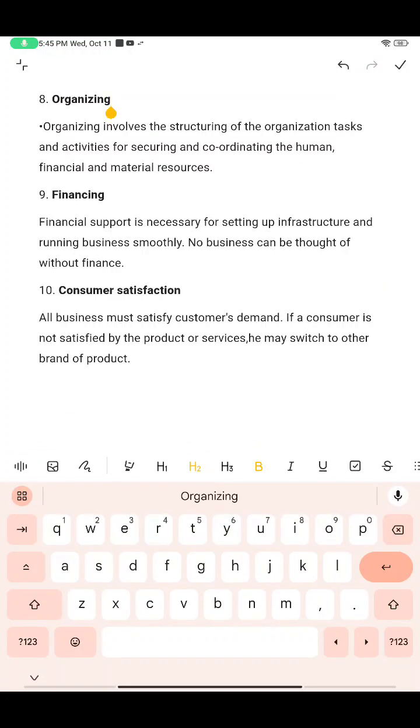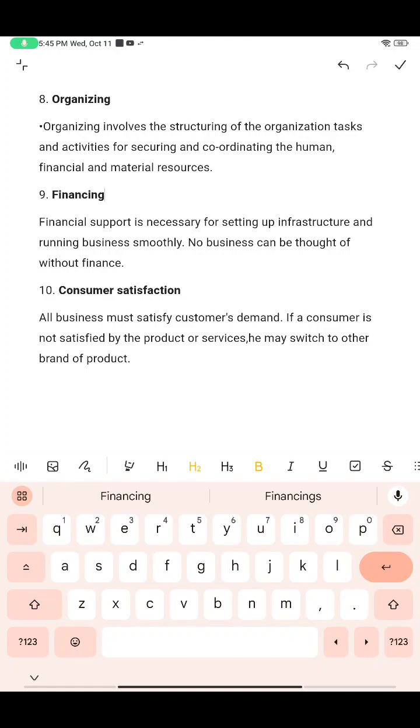And financing. So financial support is necessary. No one can start a business individually without any financial support. No one can start a business with just thousands. They have to invest some lakhs of amount. So financial support is definitely necessary for the business.